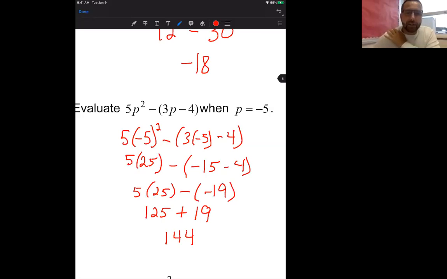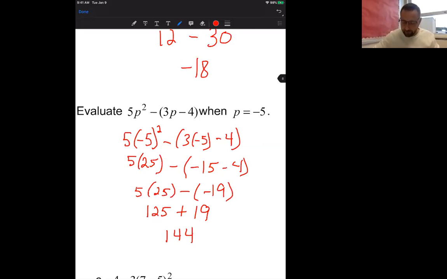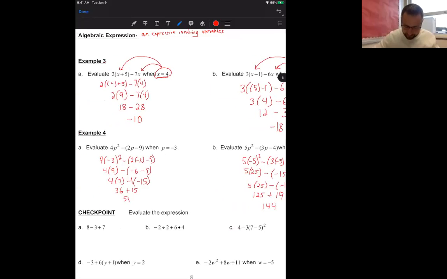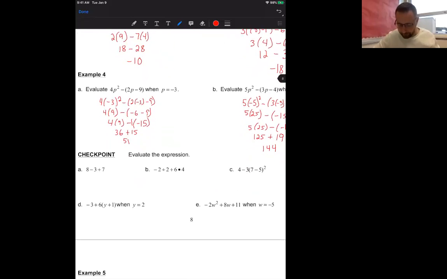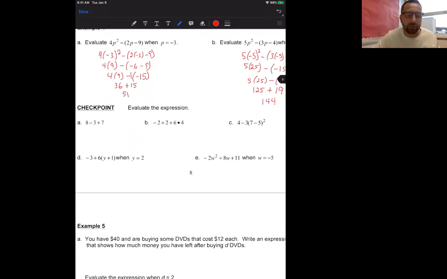So we did a positive when we're plugging in for a variable. We looked at the negative when we're plugging in for a variable. And now we're going to look at a word problem for an algebraic expression. Remember our definition. Algebraic expression is any expression that just has a variable or an unknown. So if you want to jump down, we're going to skip the checkpoint and go straight to example 5.